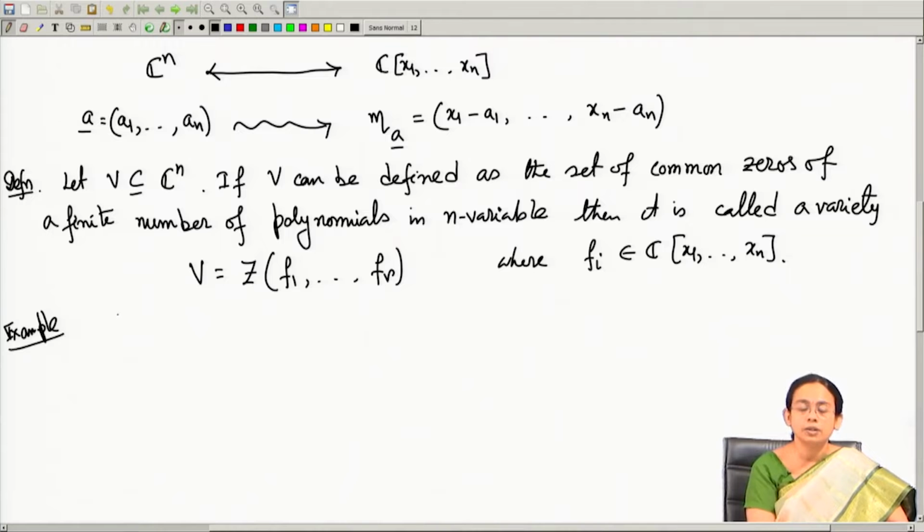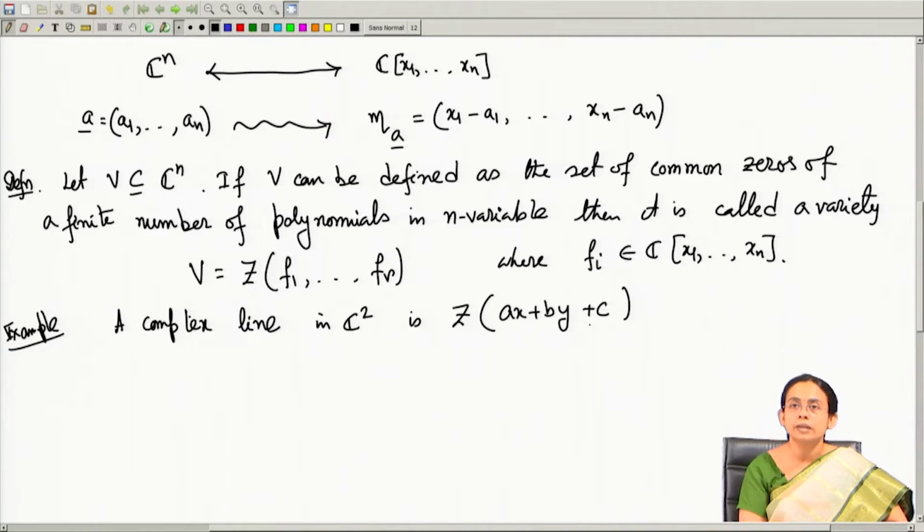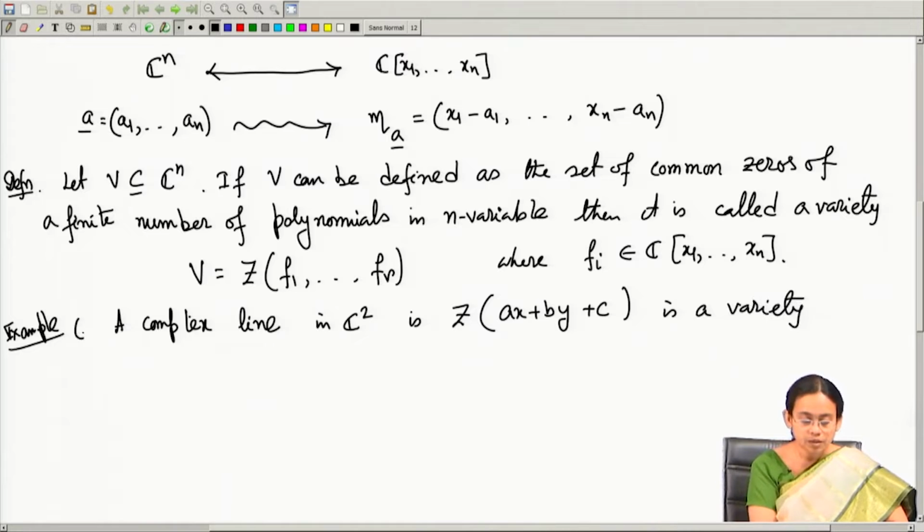A complex line in C2 is nothing but the zero set of a single polynomial of the form a x plus b y plus c. So, this is the set of zeros of a single polynomial, which is nothing but the points lying on this line represented by this equation. So, this is an algebraic variety. This is one example of a variety.